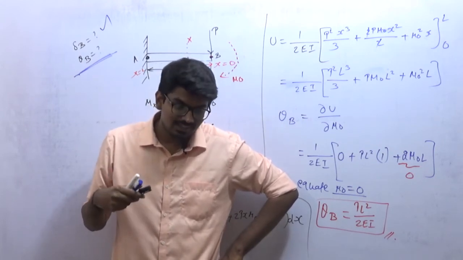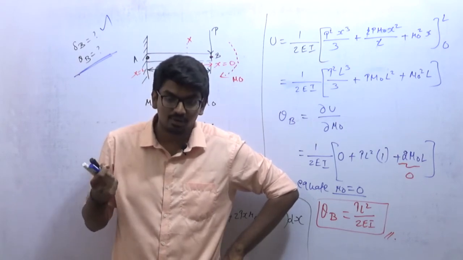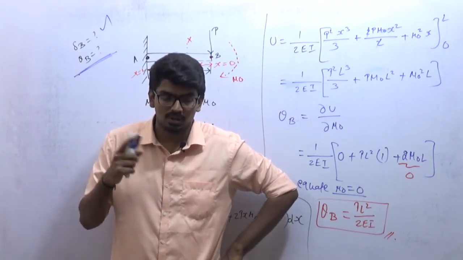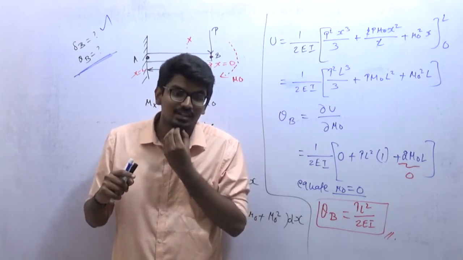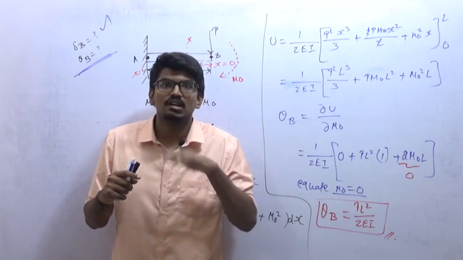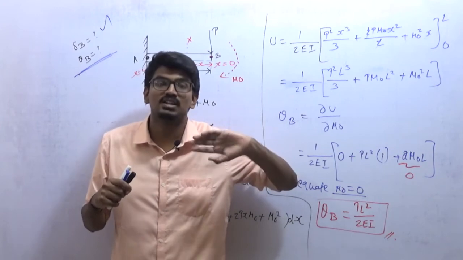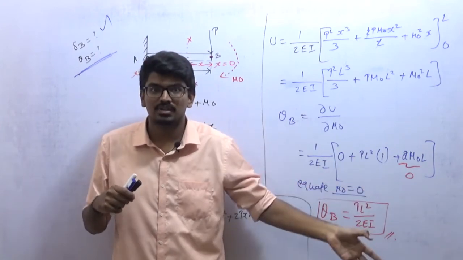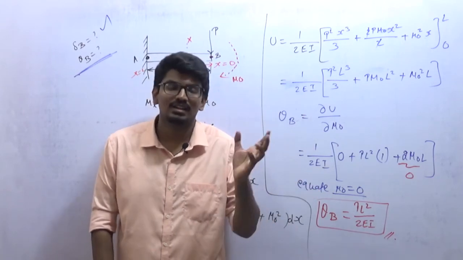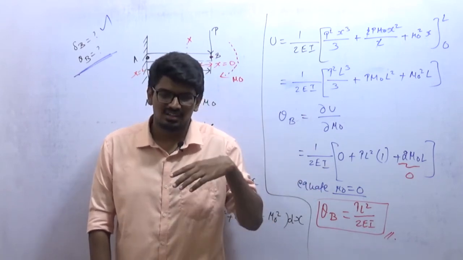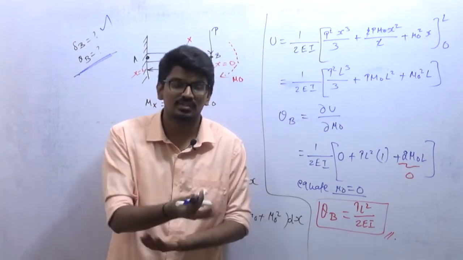Now I will take some examples of combined loading, and I will take an example of a curved beam. Curved beam sums have not been asked in GATE ME, but curved beam type sums are a possibility for civil, and there is a possibility for the GATE XC paper. So I will discuss curved beams, and I will discuss combined loading, like how to determine deflection when combined loading acts, for example, when bending and torsion both of them are acting.